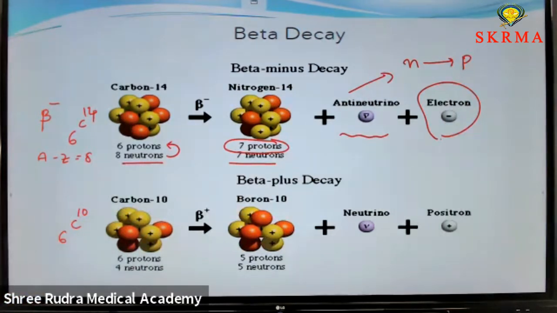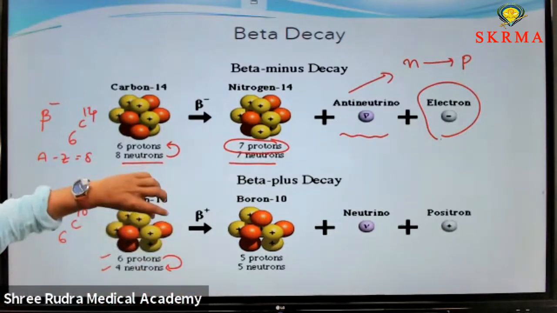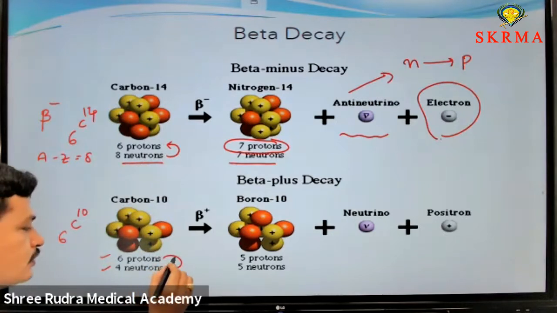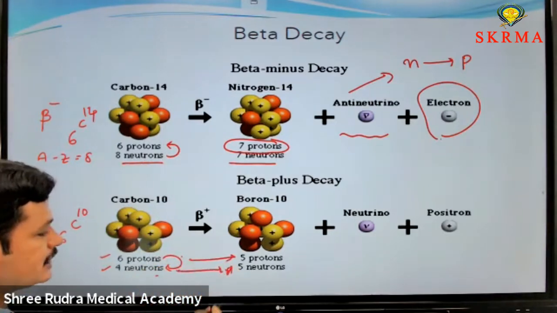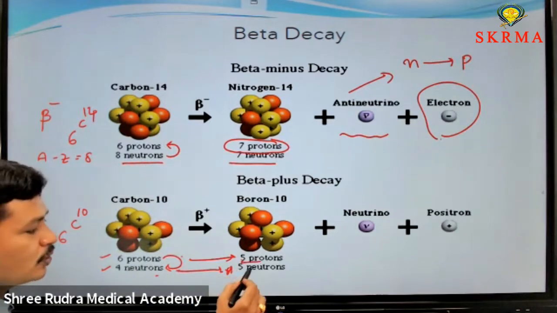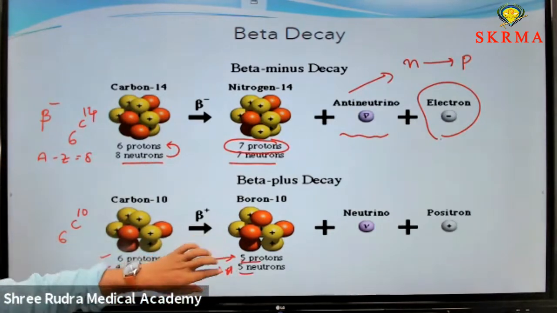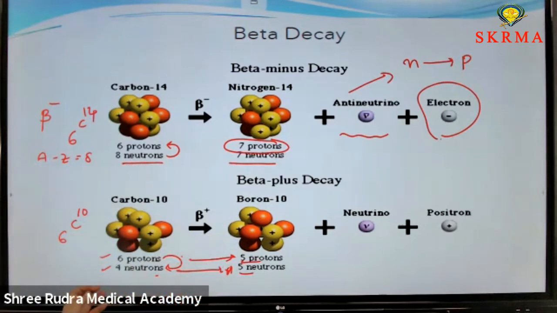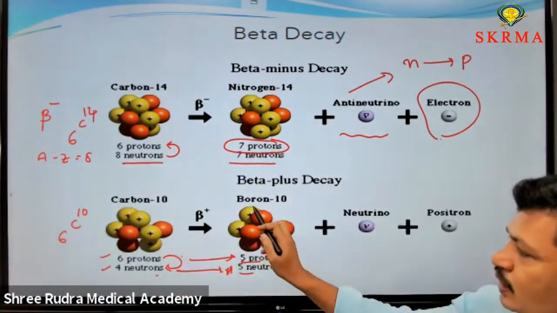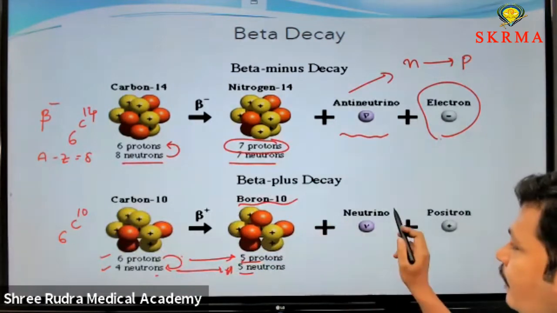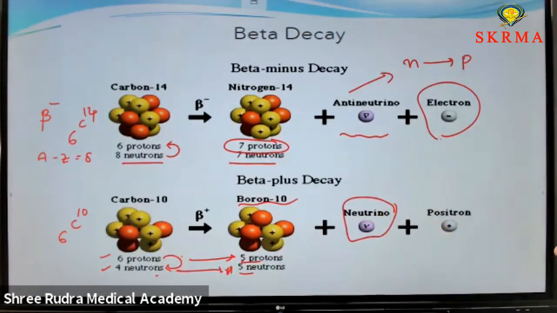In this case, if you observe this one, there are 6 protons and 4 neutrons. The proton is converted into neutron. In this process, what is happening? Proton is converting into neutron. That's why the proton number decreased by 1 and neutron number increased by 1. That's why 5 protons and 5 neutrons. Whenever Z varies, obviously the nuclei varies. That is, boron 10 is created here by emitting a supplementary particle, here neutrino.